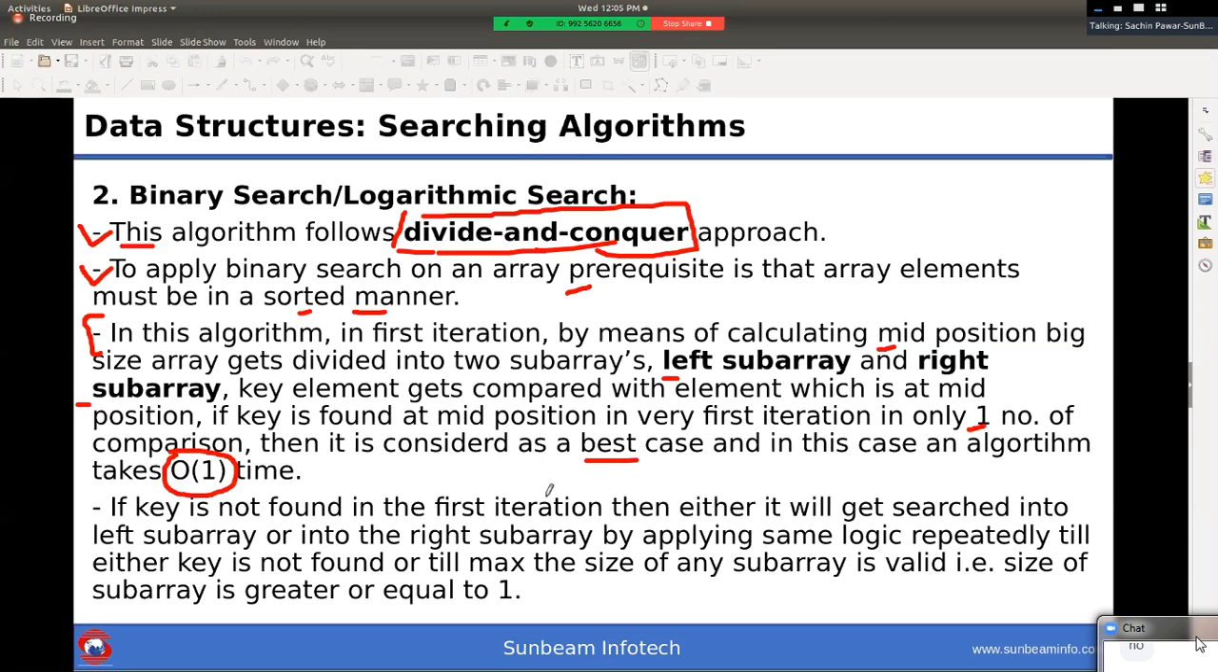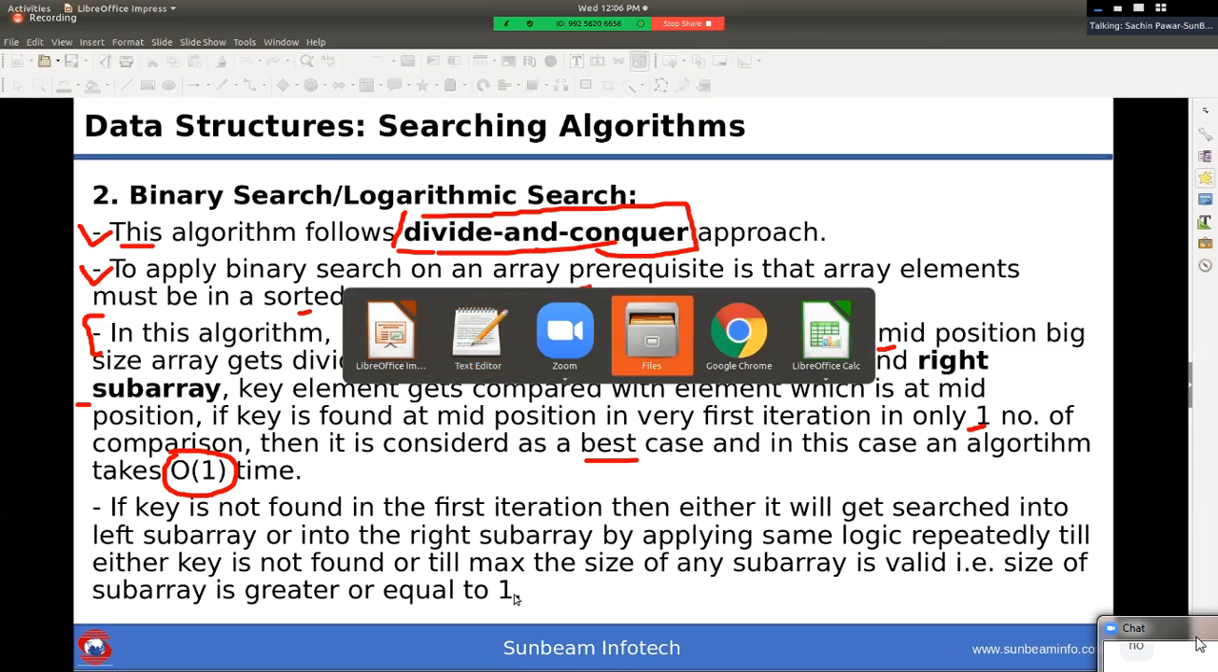Then if the key is not found in the first iteration, either the key will get searched in the left sub array or in the right sub array, by applying the same logic repeatedly till either the key is found or the size of the sub array is no longer valid, that is, the size of the sub array is greater than or equal to 1. Okay, we'll try to understand this logic with the help of an example, right? So guys, are you with me?